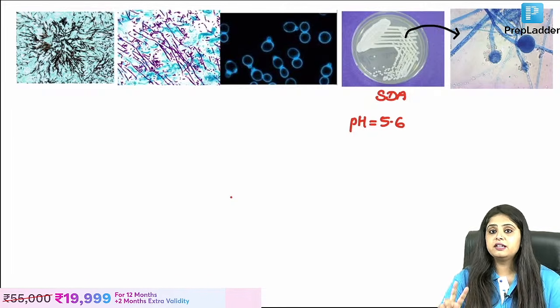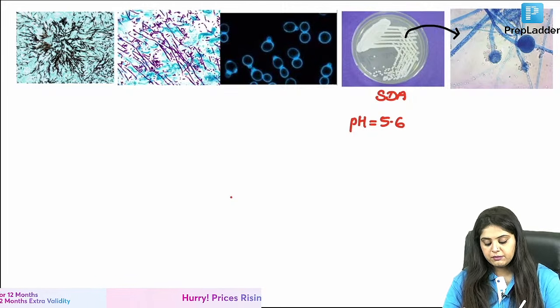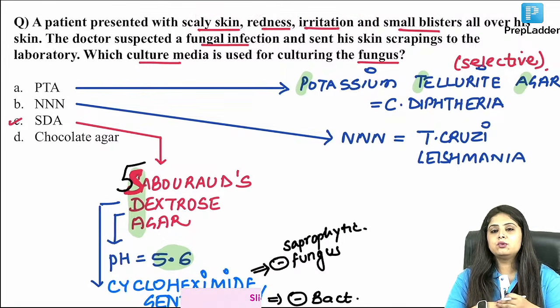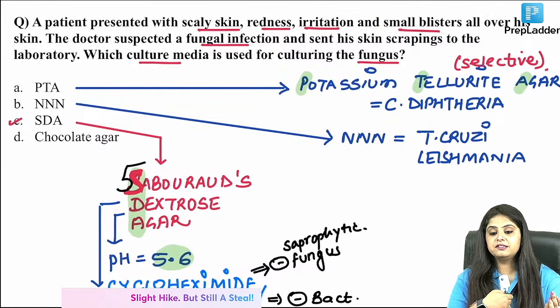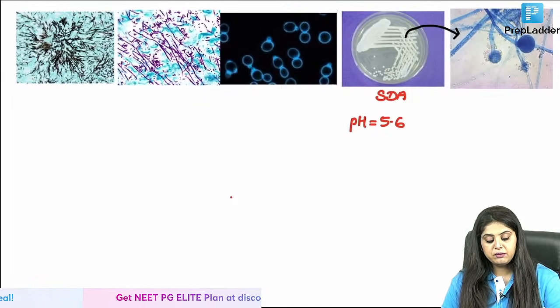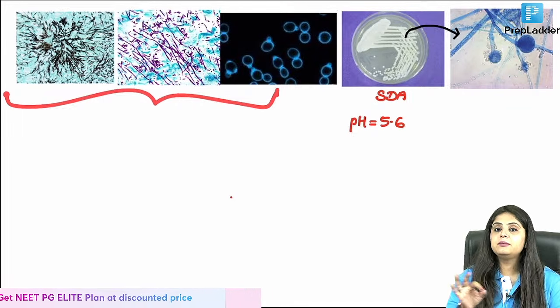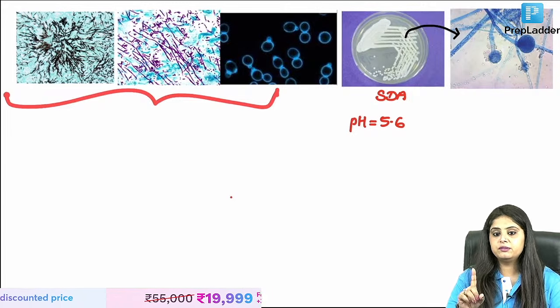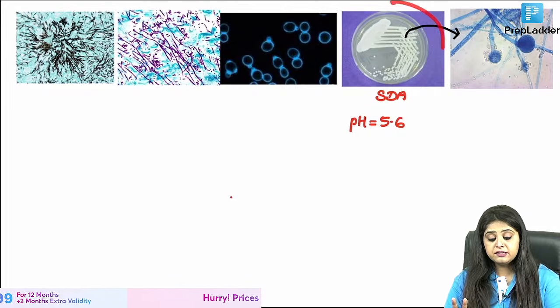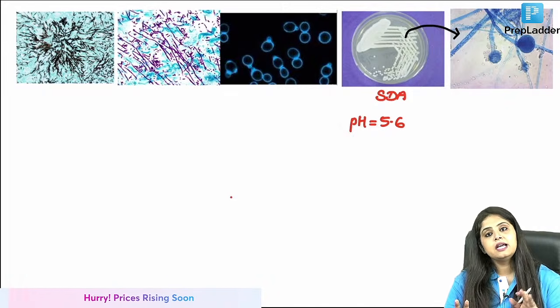See, there are two things, and listen very carefully. Today, a patient comes to you like this with skin redness, irritation, blister, some skin problem. Ma'am, number 1, you will take a skin sample. You will take scrapings from the skin. When I take scraping from the skin, I can directly see them under the microscope. One possibility, you put some colors, you look at it under the microscope. Second possibility is that you put it into an SDA and you let it grow.